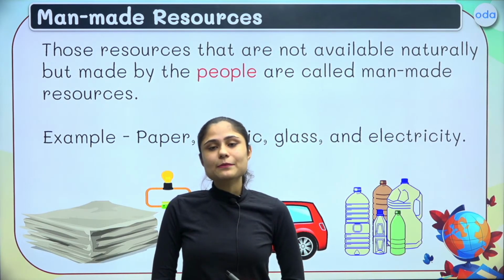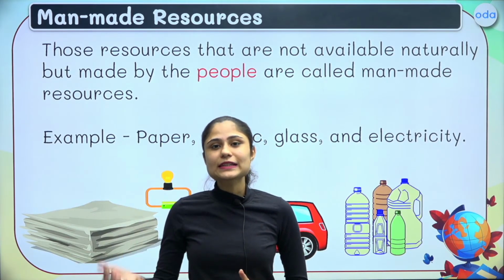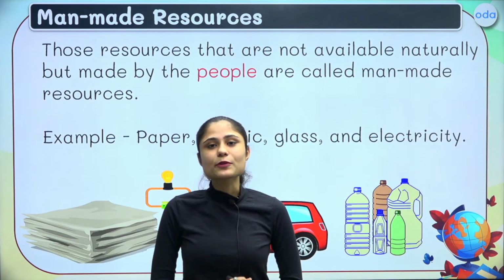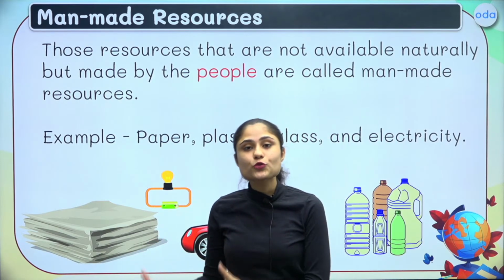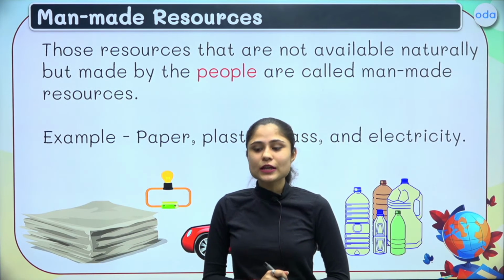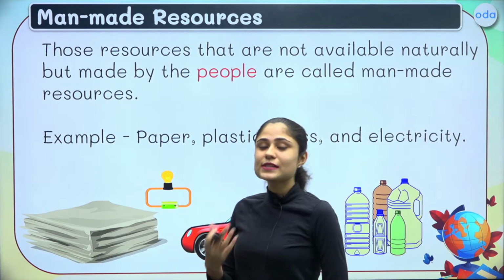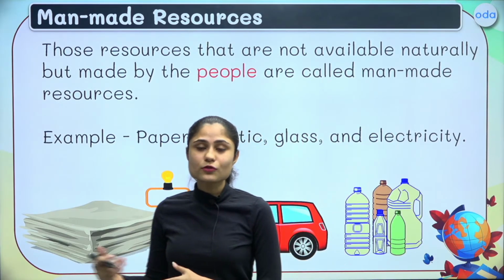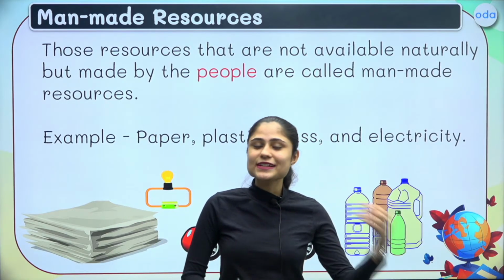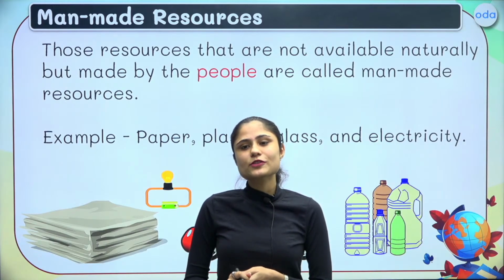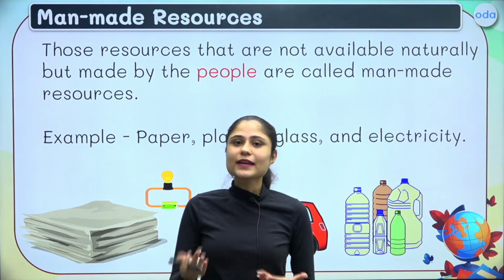Now, one thing to keep in mind here is that man-made resources are also formed from the natural resources themselves. For example, paper usually comes from trees. The tree itself is a natural resource. If we talk about glass, silica is used in making glass. Silica is itself an abiotic natural resource. Then, tires are made from rubber. Rubber is a natural resource. Another example is furniture around us, usually made up of wood, which comes from trees, again a natural resource.